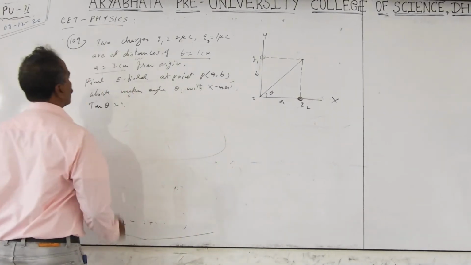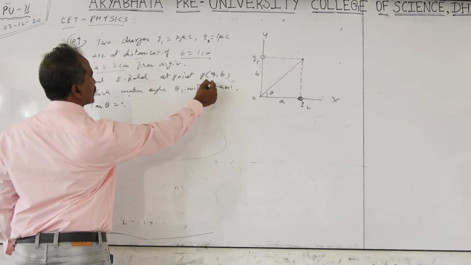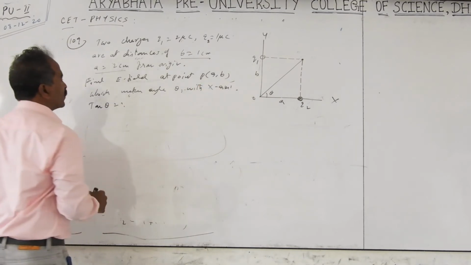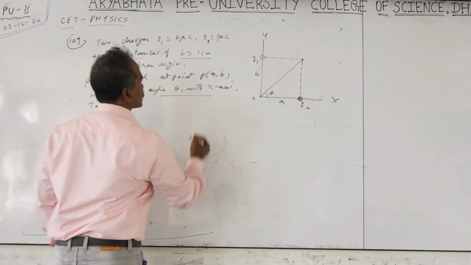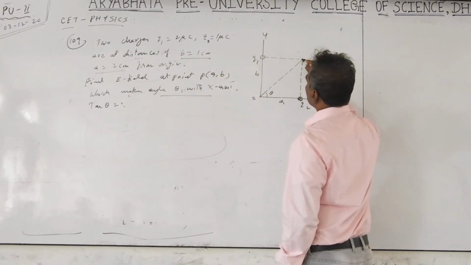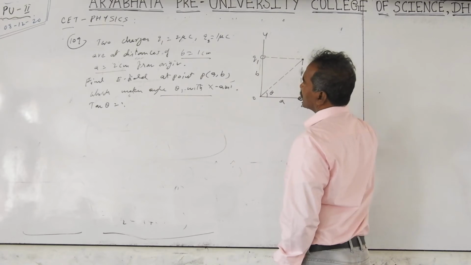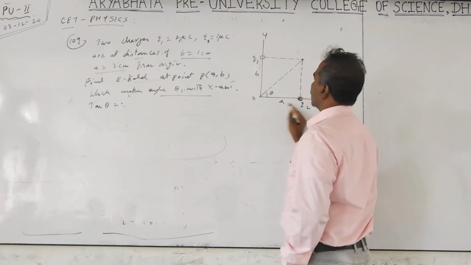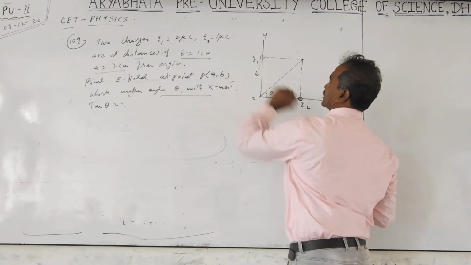units. From the origin, find the electric field at point P, the given point with coordinates a and b, which makes angle theta with the x-axis. So the electric field here is, this is the distance. Okay. At this point the coordinates are a and b. What is a? a is the x-axis, b is the y-axis.